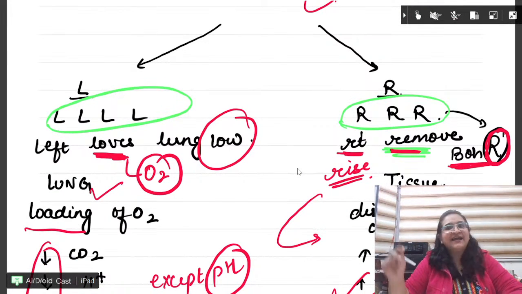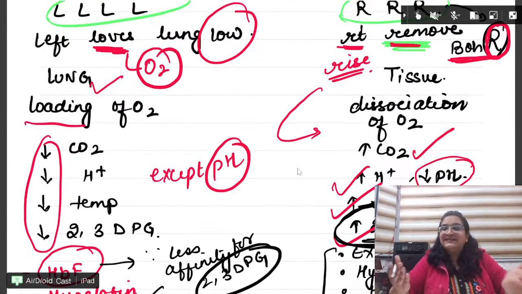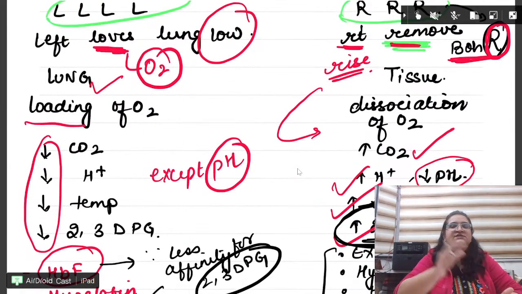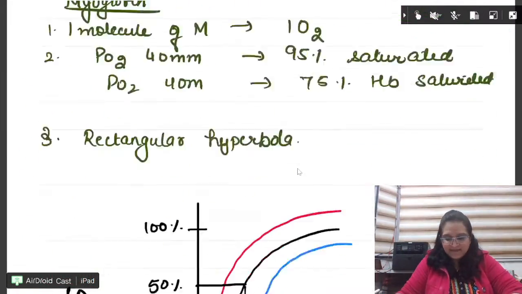Bohr is R, right side shift. When CO2 increases, when H plus increases, then oxygen is removed from the hemoglobin and the curve shifts to the right. So Bohr is right. Right, beta? Very important. Please remember.